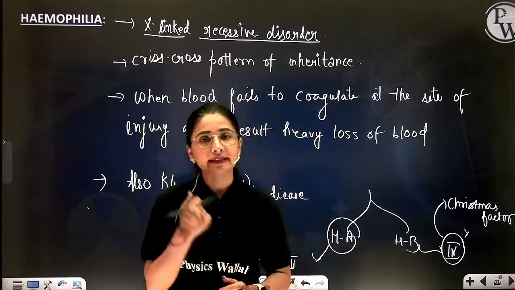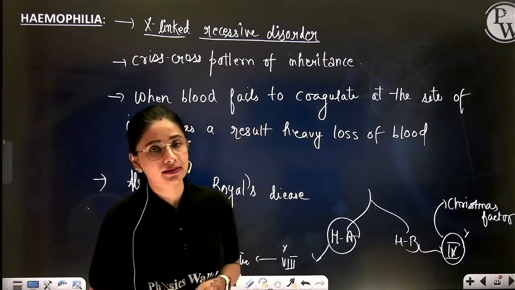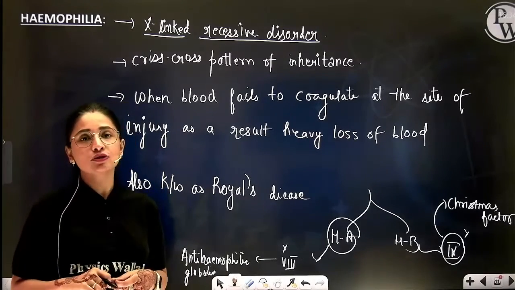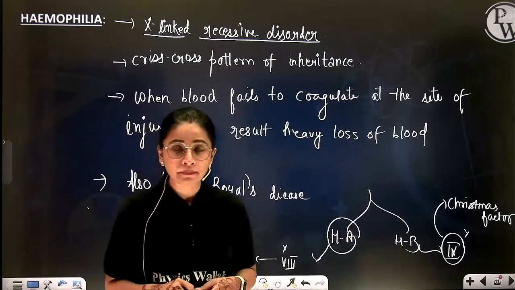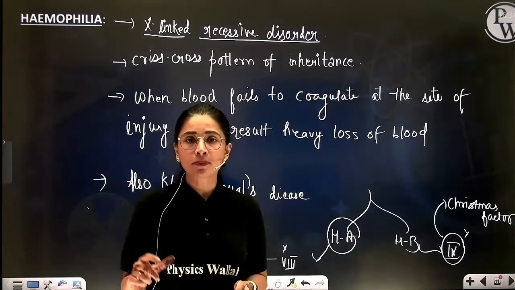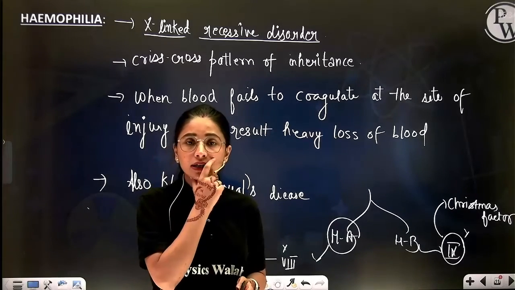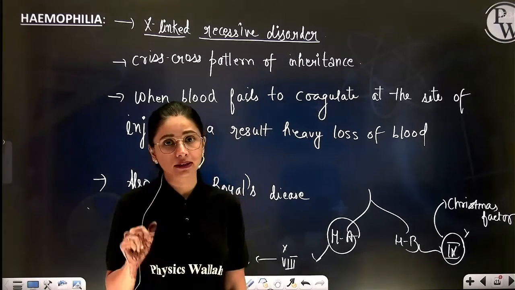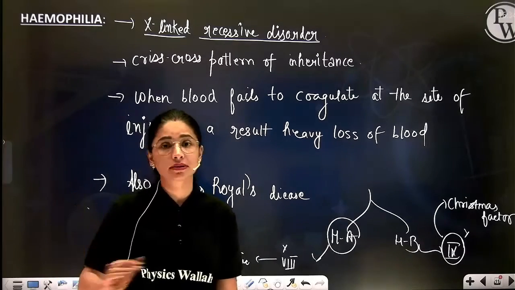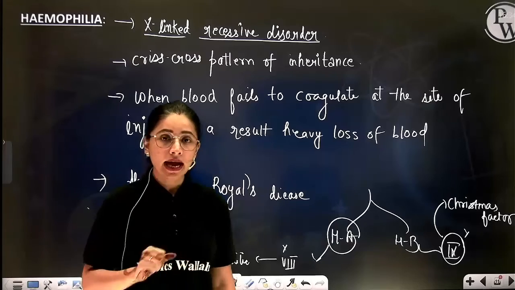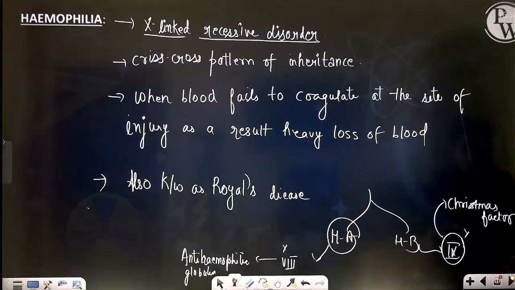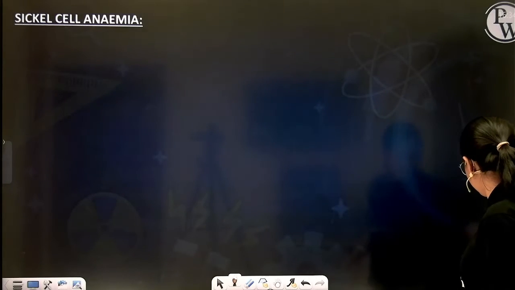If clotting factor 8 is missing, then it is known as hemophilia A. And if clotting factor 9 is missing, then it is known as hemophilia B. Clotting factor 8 is anti-hemophilic globulin, short form AHG, whereas clotting factor 9 is Christmas factor. Hence, hemophilia B is also known as Christmas disease. Understood? Beta, the pattern of inheritance is absolutely going to be the same as you saw in case of color blindness.